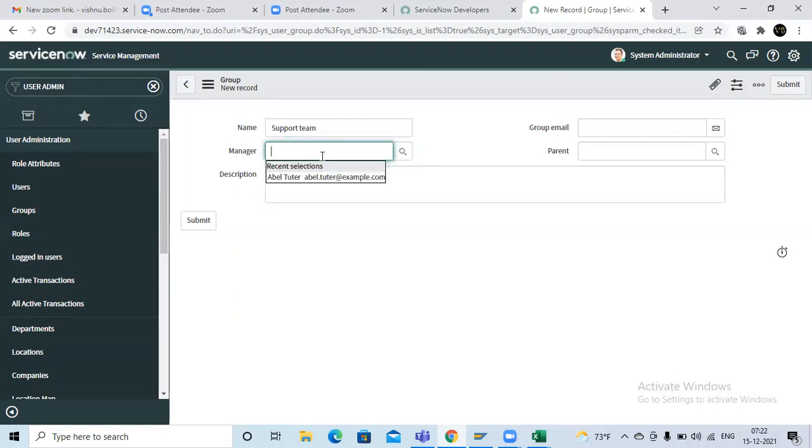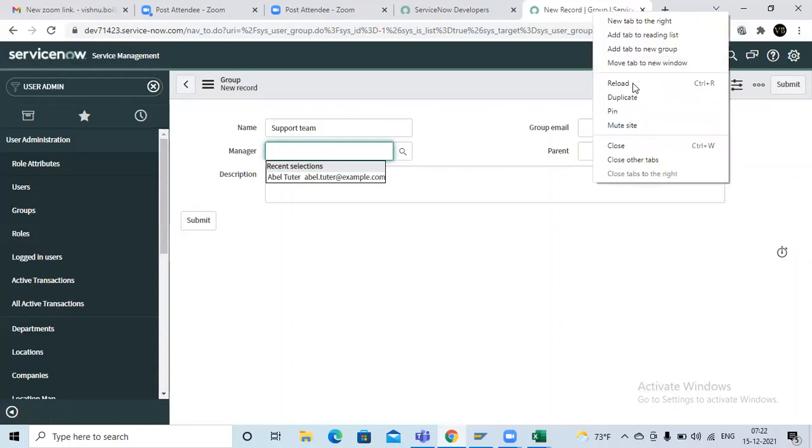The manager is the... let me wait, let me create one more user, because here we should select one manager.